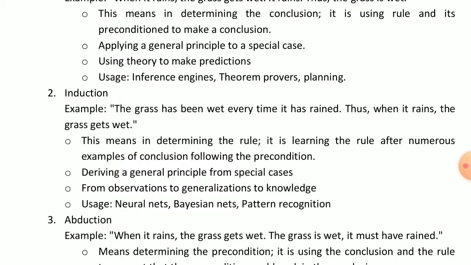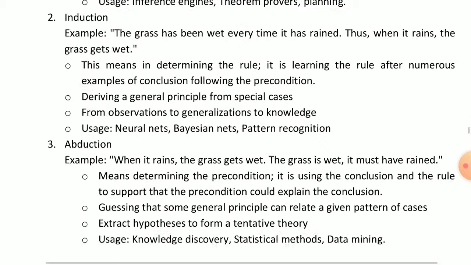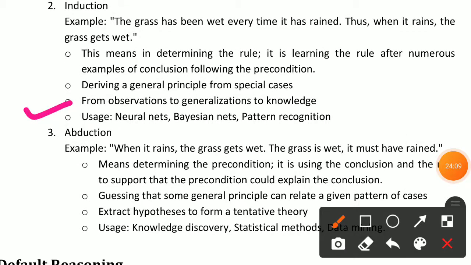Okay. And the uses of induction are neural networks, Bayesian networks, and pattern recognition. Okay. In all of this we use induction.